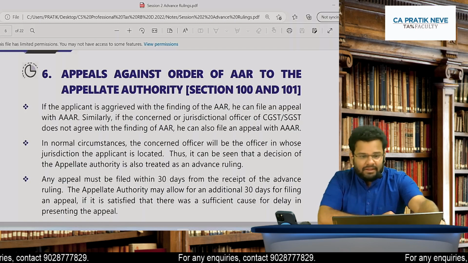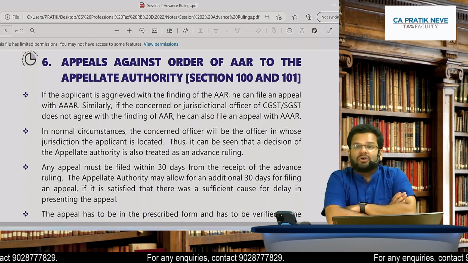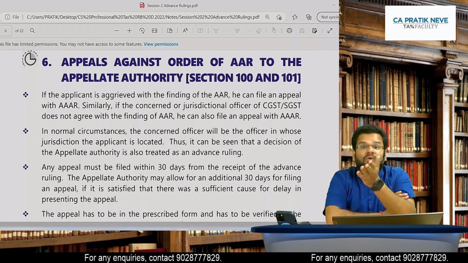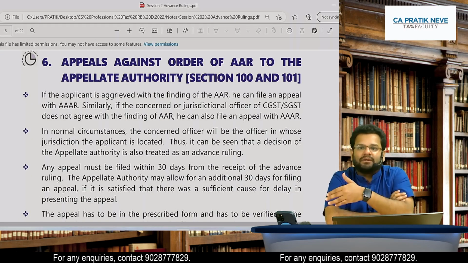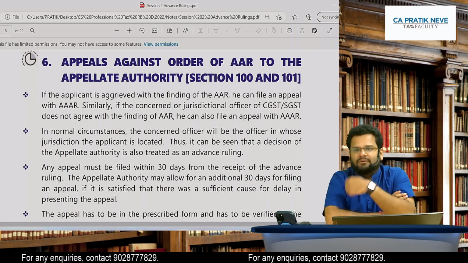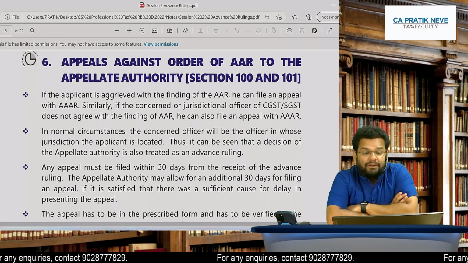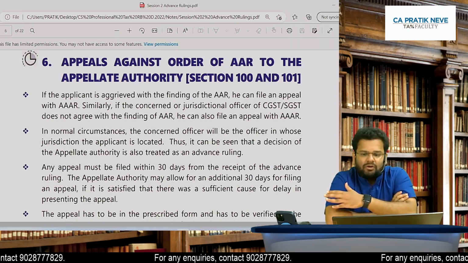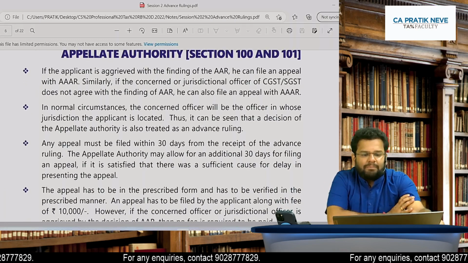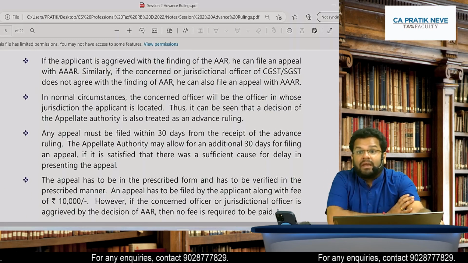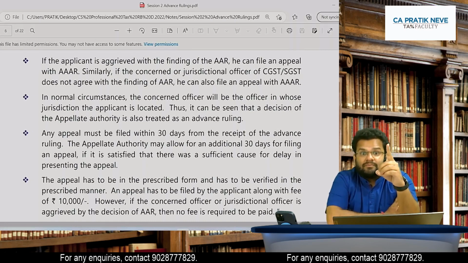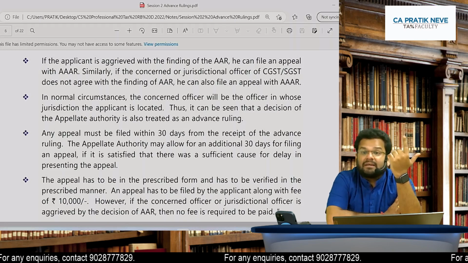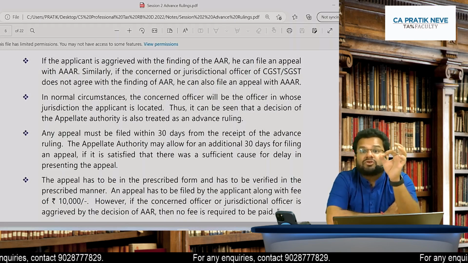Okay. So appeals against order of AAR. And yes, Rishika, yesterday we have seen, if this assessee wants, he may go for provisional assessment. That could be one of the options. Chalo. Appeal against order of AAR to the appellate authority, as we have already seen, if the applicant is aggrieved with the finding of AAR. So one more case where we can go to AAAR. What is that case? Applicant is not happy.